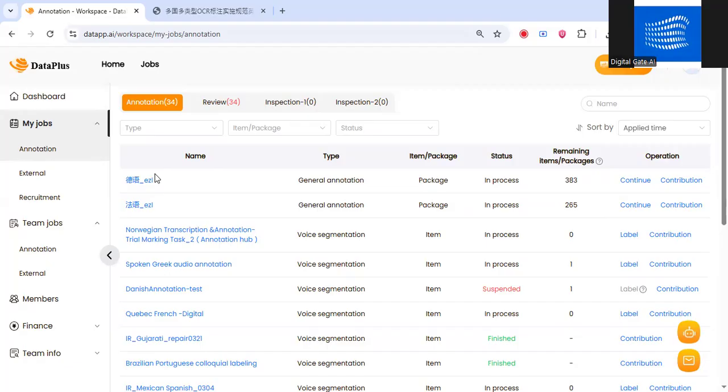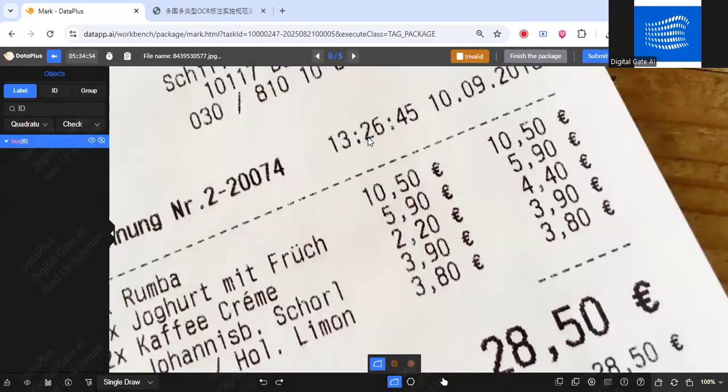We will make sure that you guys know what's the task name for German language and what's the task name for the Polish or French and vice versa. So for example, this one is a German. Whenever you are willing to work, you have to click on continue and a new tab will open, and the annotation section will be visible to you, and you have to wait here for a moment for the platform to load.